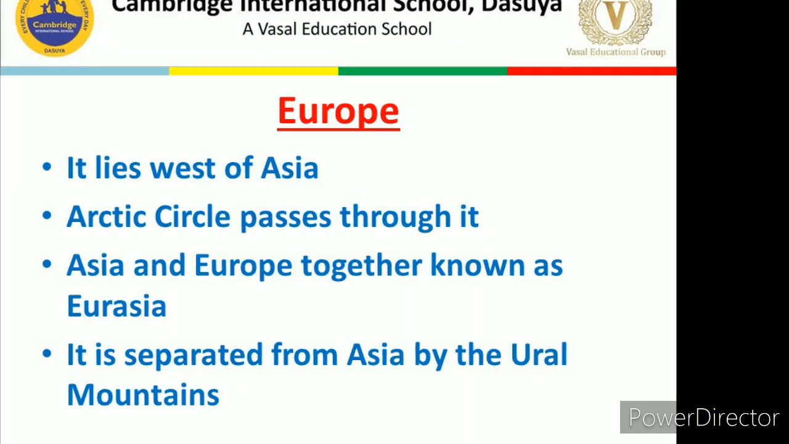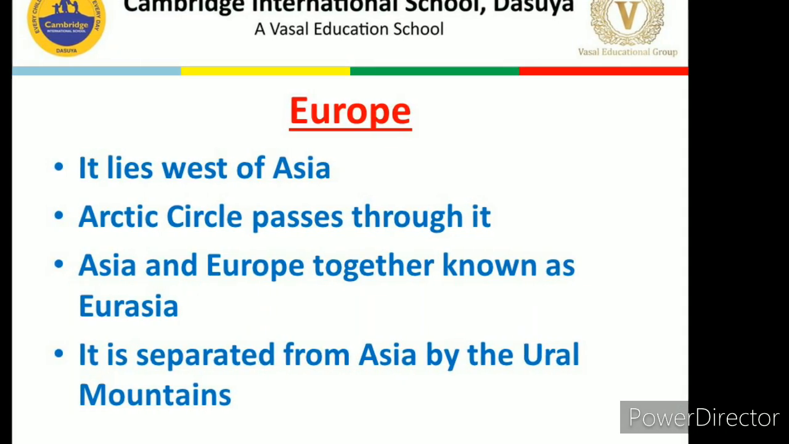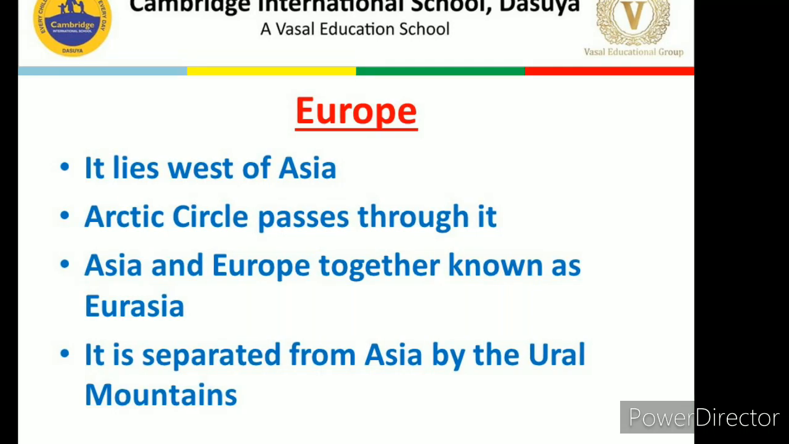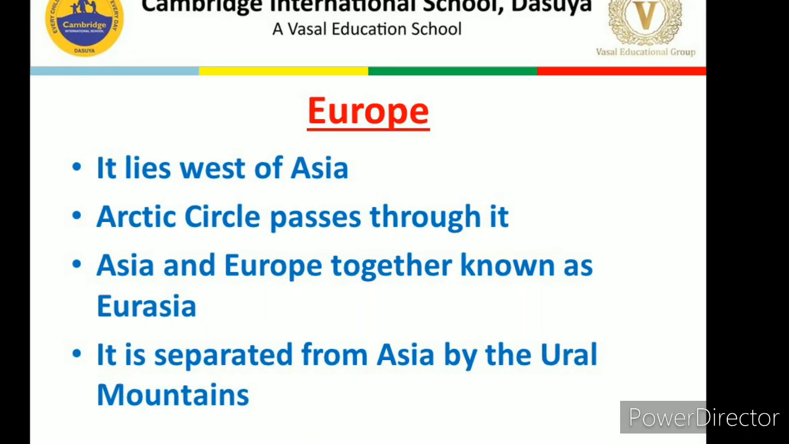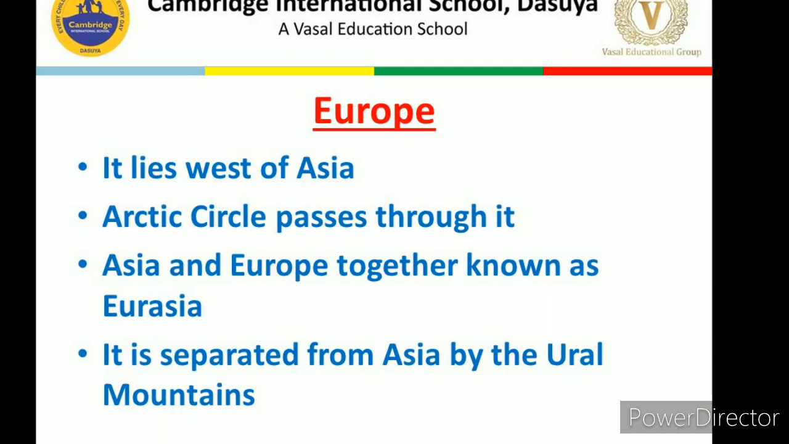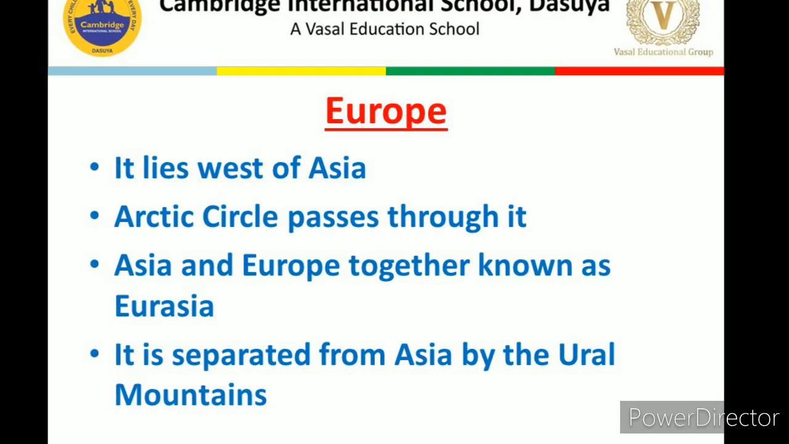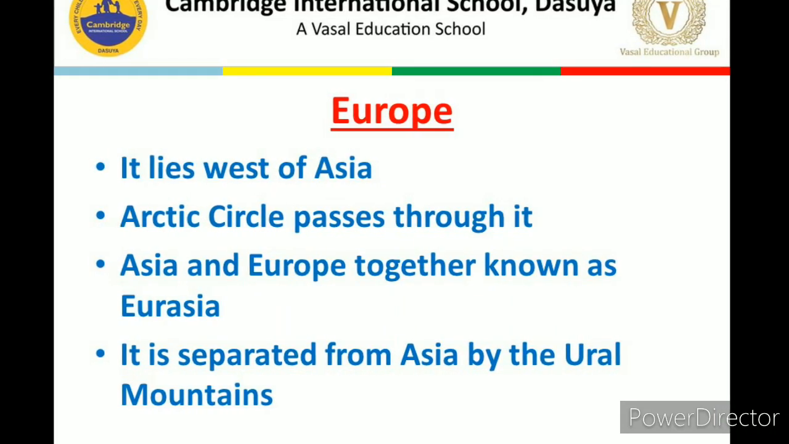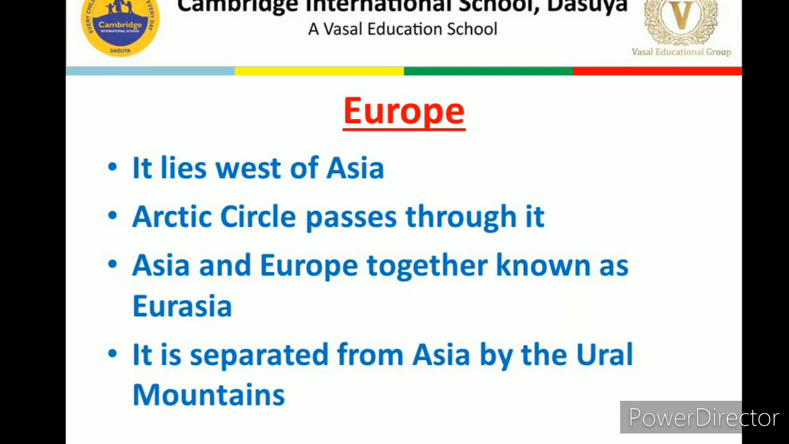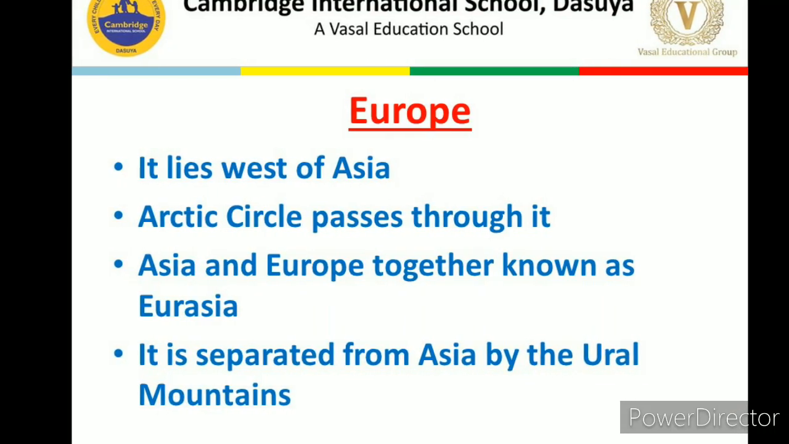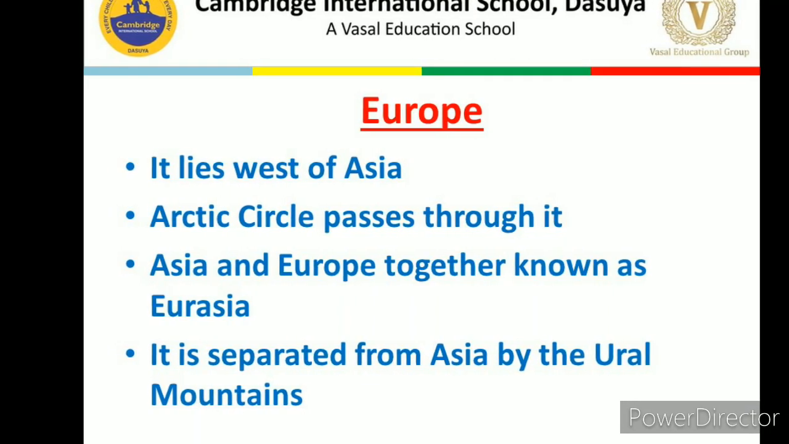Okay, now the next continent is Europe. It lies west of Asia, towards the west side of Asia. The Arctic Circle passes through it. This is also one important parallel of latitude. It passes through Europe. Asia and Europe together are known as Eurasia. If together we are mentioning this particular land area, we are calling it Eurasia. And it is separated from Asia by the Ural Mountains. This we have discussed when I told you about Asia.